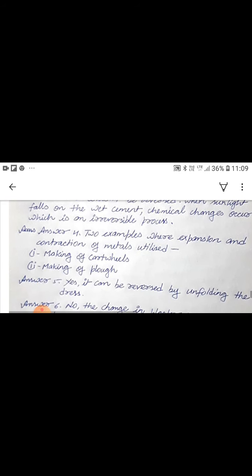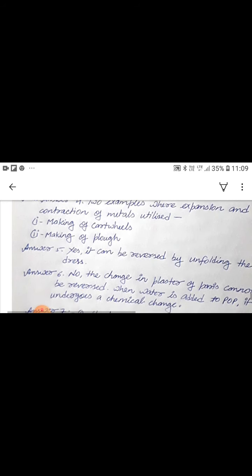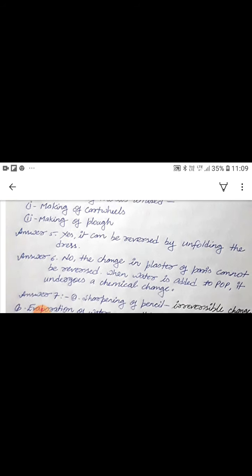Answer 4, two examples where expansion and contraction of metals are utilized. First, making of cartwheels, and second, making of plug. Answer 5, yes, it can be reversed by unfolding the dress. Answer 6, no, the change in plaster of Paris cannot be reversed when water is added to POP, means plaster of Paris, it undergoes a chemical change.